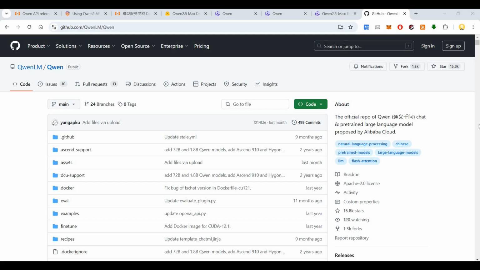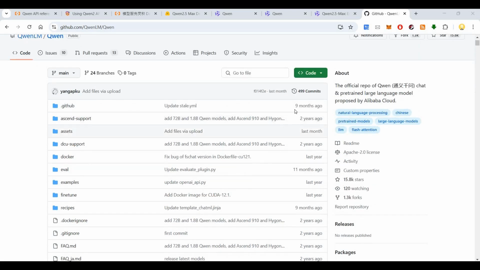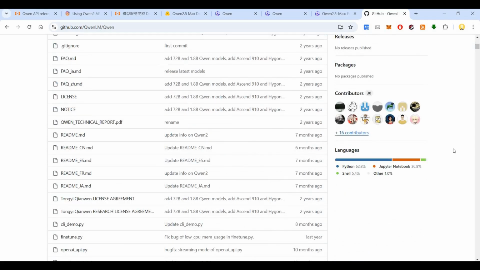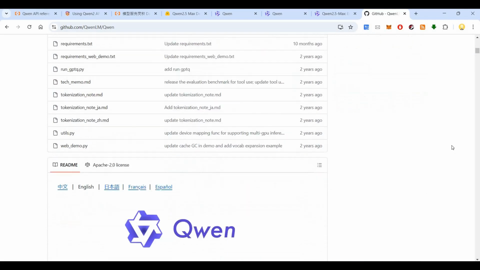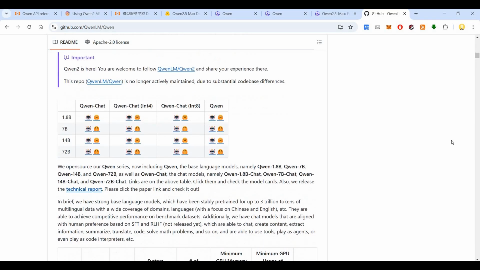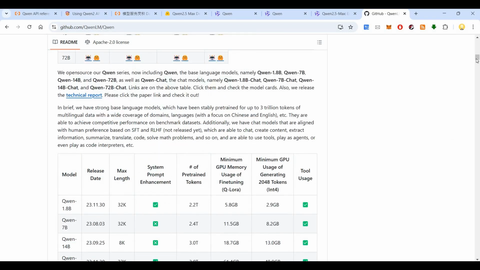Today I will show you yet another LLM model which has been released by China. It's called Qwen, from Alibaba. This is the official GitHub repo of Qwen Chat, a pre-trained large language model proposed by Alibaba Cloud. As you can see, they have been working on it for more than 2 years. If you see the oldest commits, you can see 2 years ago. This model is far more superior to the existing models, and it is cost effective also.